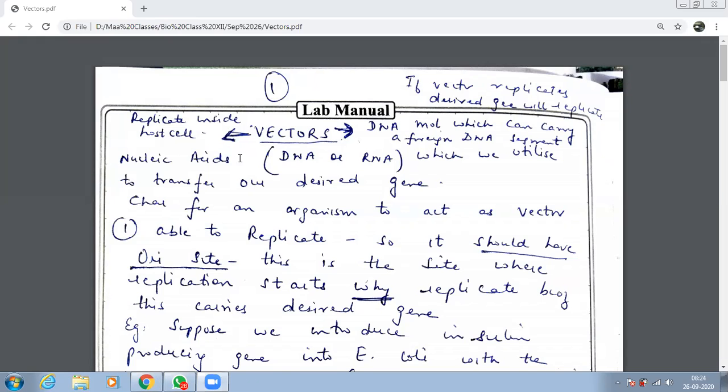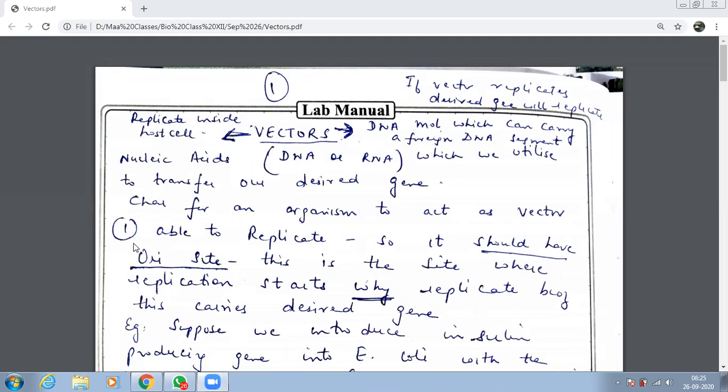Got my point, beta? Yes, ma'am. Every organism cannot be considered as a vector. किसी को भी उठा के आप एक representative student नहीं बना सकते हो. Like I just told you, we cannot have every organism acting like a vector. There are some characteristics for an organism to act as a vector. So, किसको vector select करेंगे? There are some qualities that that particular organism should have so that it can act like a vector.